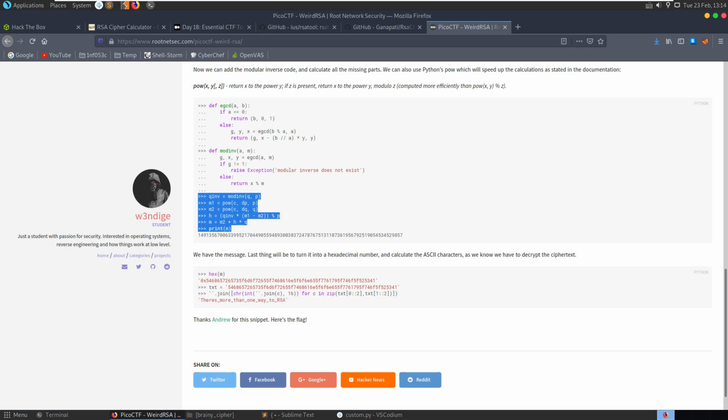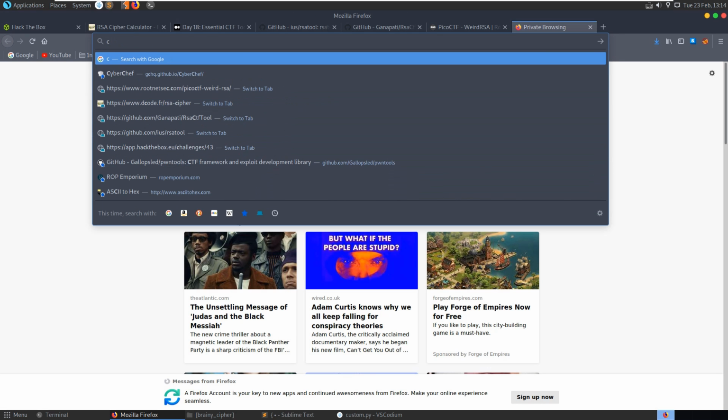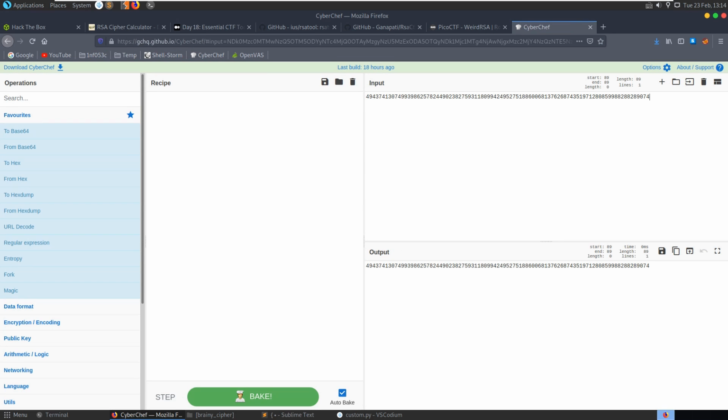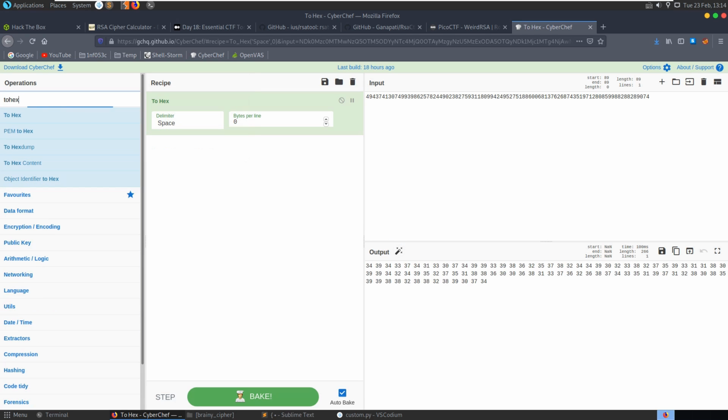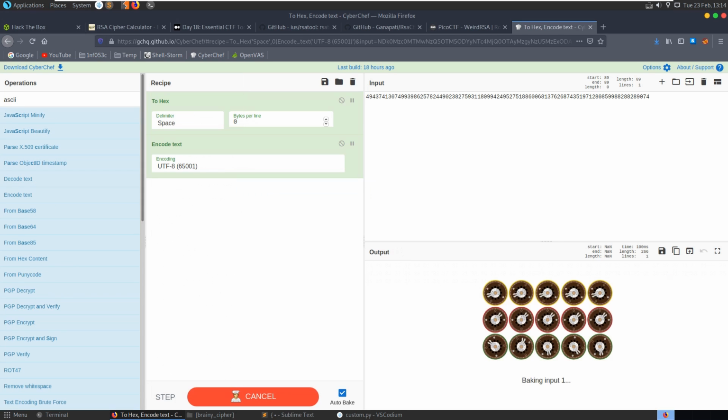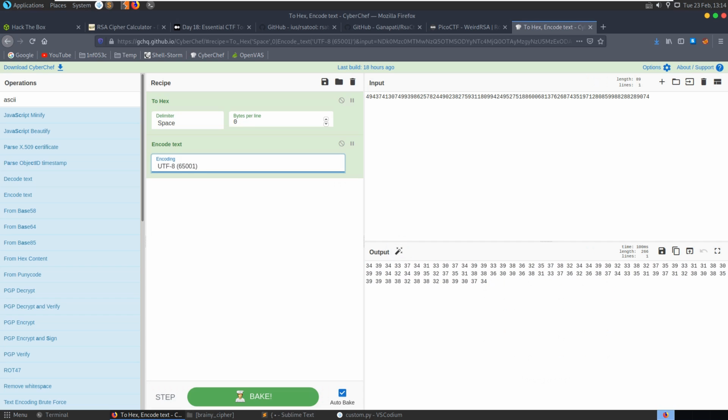What was the last stage they suggested to do? Turn it back into hexadecimal and calculate the ASCII values. So presumably we can just go to CyberChef and put this in. We could say To Hex and then To ASCII. Do we have To Text?